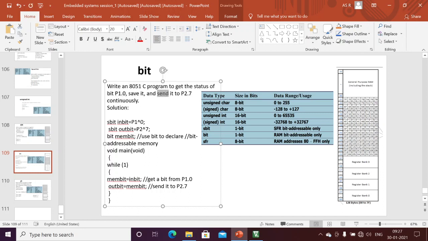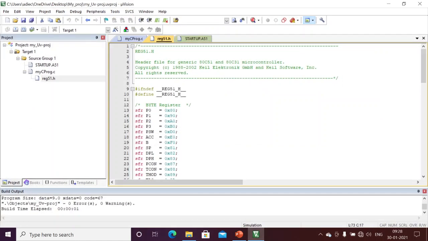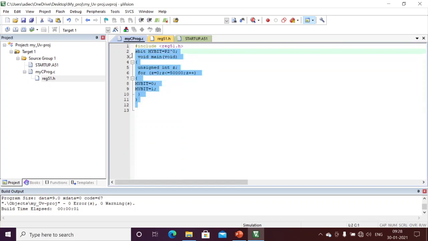Whatever I am doing, I am taking the data from port 1.0, copying it to the memory, and from the memory I am copying it to another bit. Here I need two bits, that's why I'm using two sbits. In the two special function registers I'm accessing 1.0 and 2.7, that's why I use sbit here. The other one I want to save as a memory bit, that's why I will use the bit data type. This is the same thing; I'm copying it to our Keil compiler and pasting.